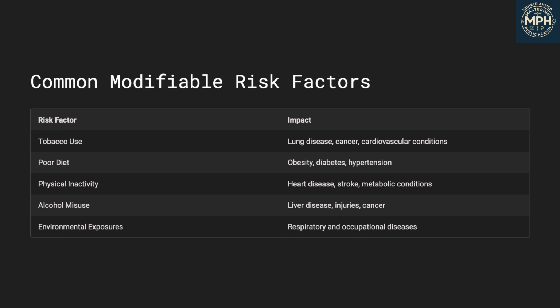Common risk factors. The first is tobacco use, which contributes to cancer, heart disease, and chronic lung conditions. The second is poor diet, especially diets high in sugar, fat, and sodium. The third is physical inactivity, which increases risk for obesity, diabetes, and cardiovascular disease. The fourth is alcohol misuse, linked to liver disease, cancer, and injury. The fifth is environmental exposures, including pollution and occupational hazards. Addressing these risk factors can prevent or delay many chronic diseases.